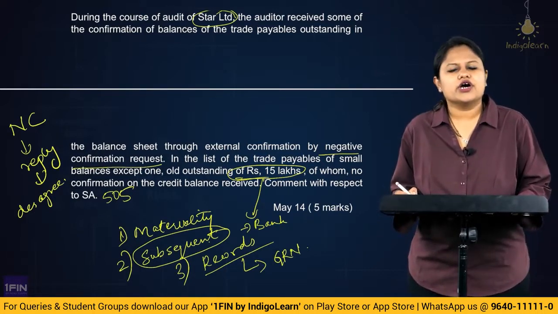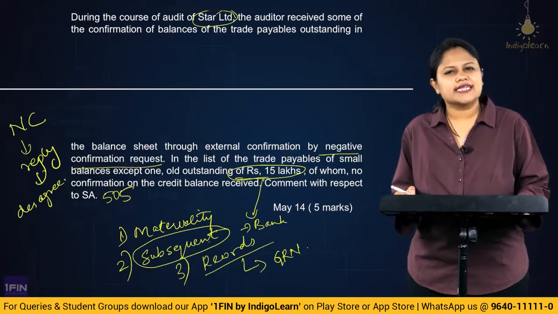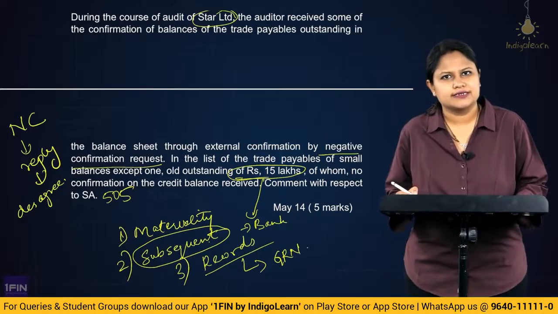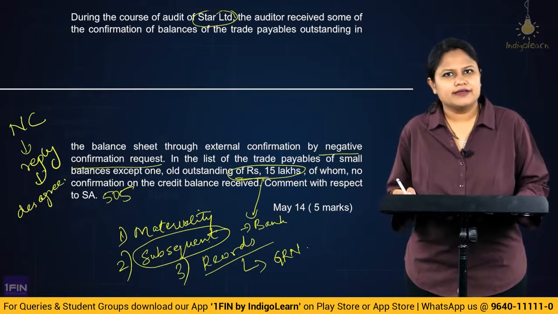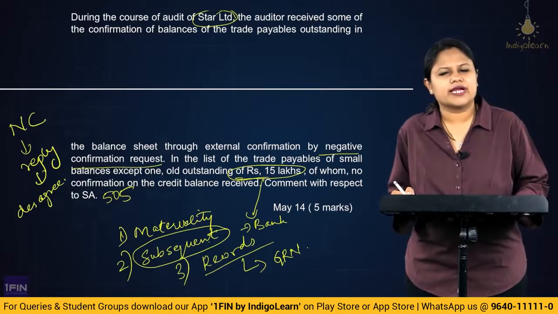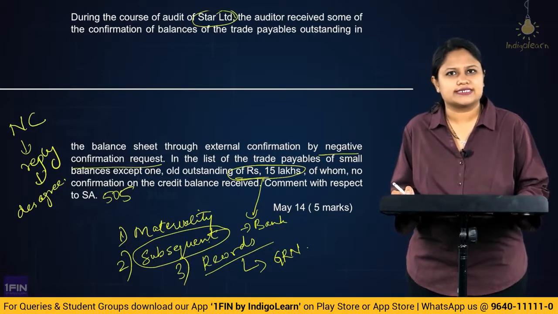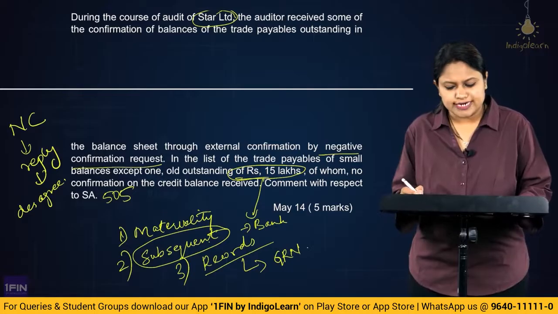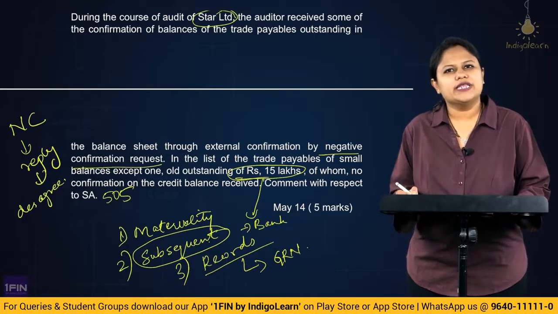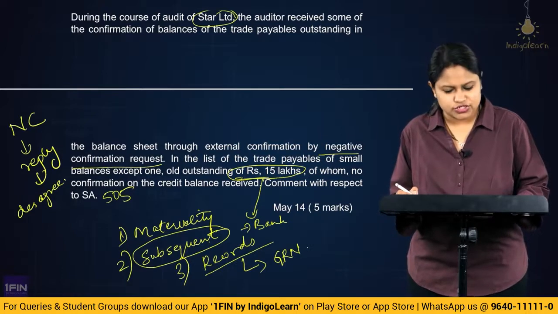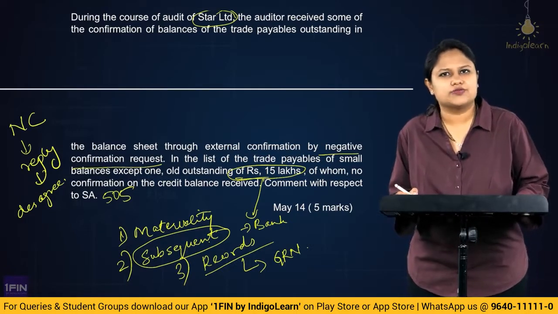Because if a no reply from them would be taken as a proper answer, then it is not reliable. Because sometimes there could be a possibility that in the negative confirmation request, the other person must not have got the confirmation request at all. So then obviously he will not reply. So in this case, non-reply would not be considered to be an acceptable audit evidence, right? So here we should check into the materiality level, and if you believe that materiality level is really high, then in that case we perform the other audit procedures, like we would check the subsequent cash disbursements.